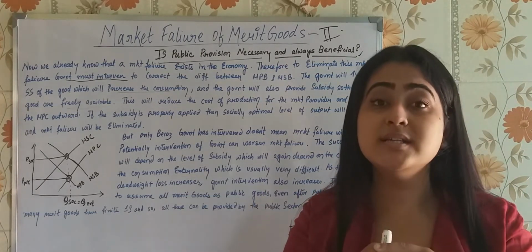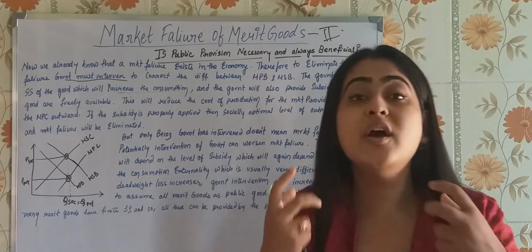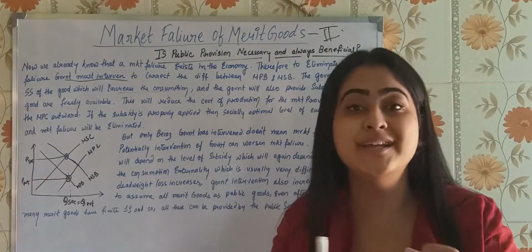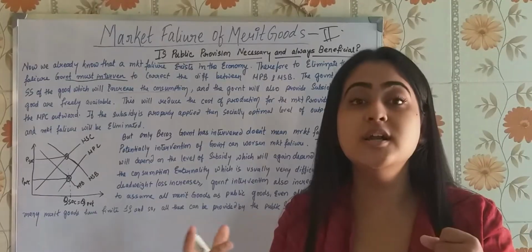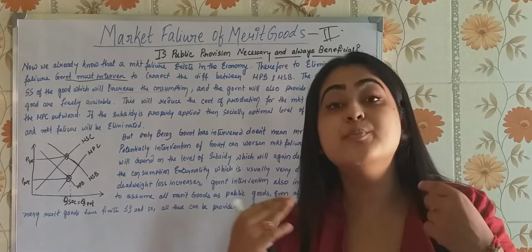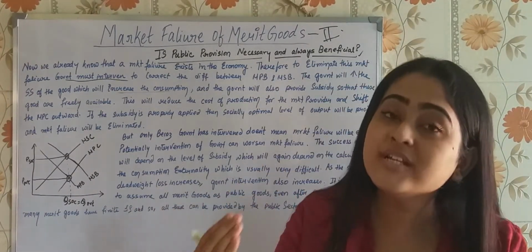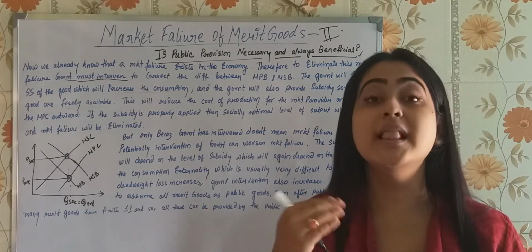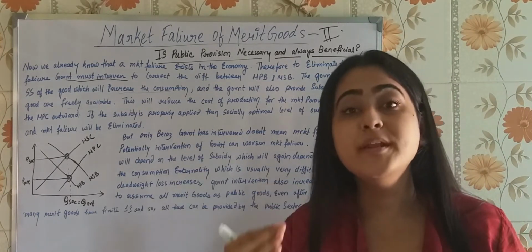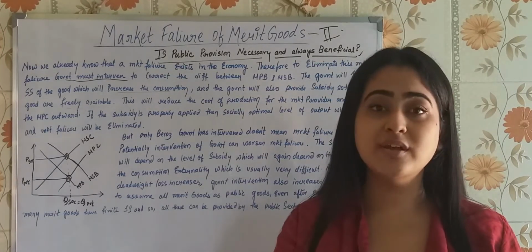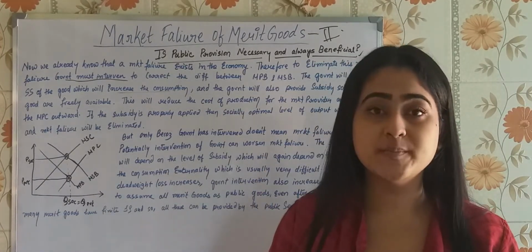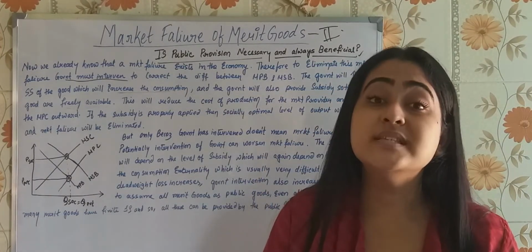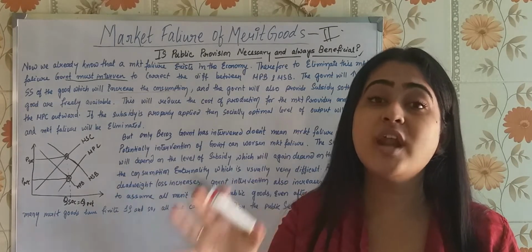How will you understand this? Because the supply of these goods is very much finite, and the private sector can actually charge a price for providing better quality of this merit good. For example, if you go for health, the government is providing you public provision. There are public hospitals, government hospitals, but you see those hospitals are so crowded.